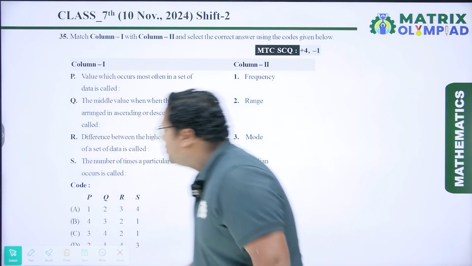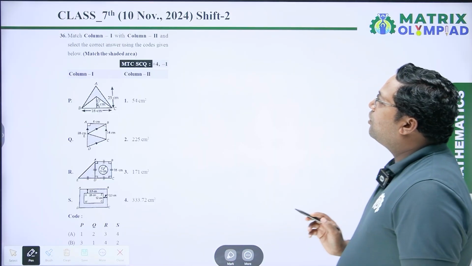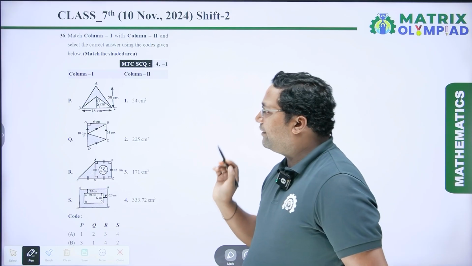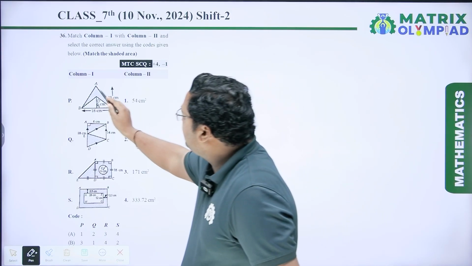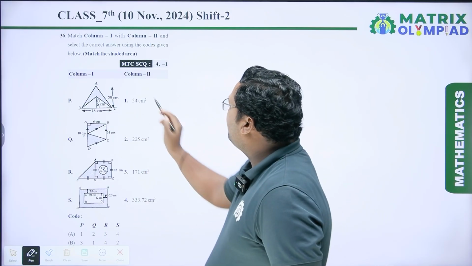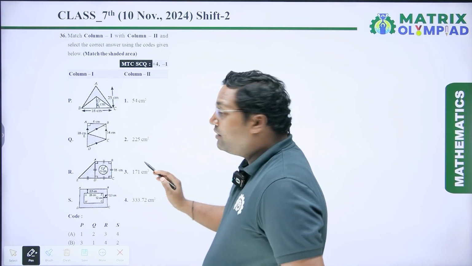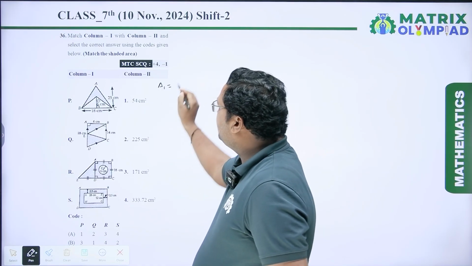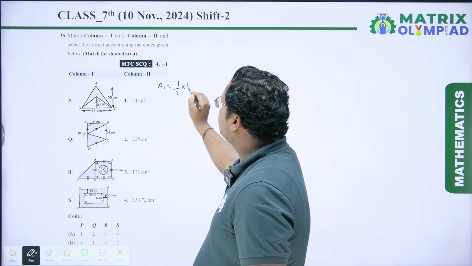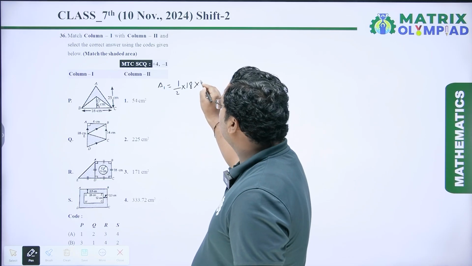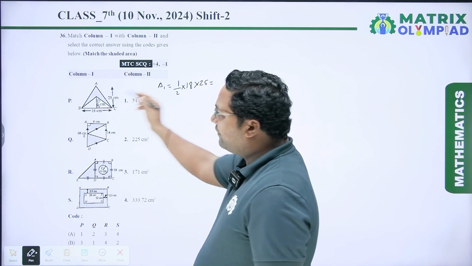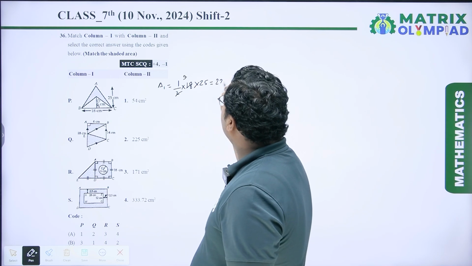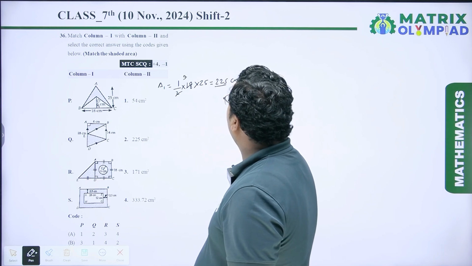Now coming to the next question. Match column 1 with column 2 and select the answer using the codes given below. Match the shaded area. So we have to calculate the area of the shaded region. So first, this triangle is given. The area of triangle ABC is half into base. The base is given as 18 and the height is given as 25. So the area of triangle ABC is half of 18 into 25, 2 9s are 18, 9 25s are 225 centimeter square.